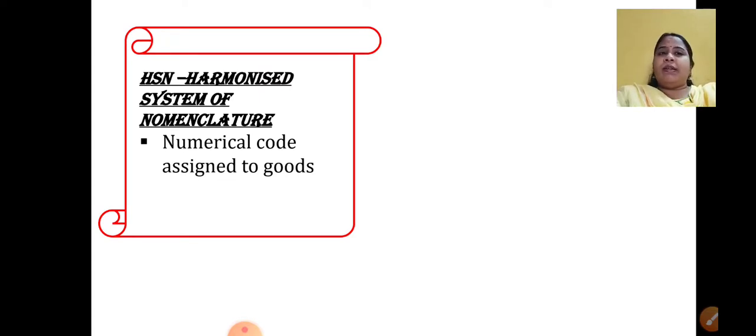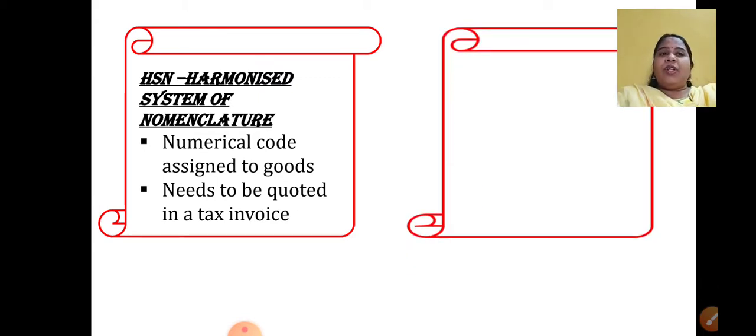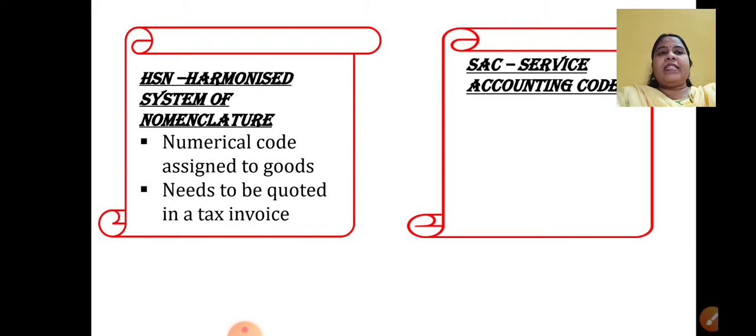As soon as he enters that number that is assigned to it, the rate and quantity, everything will be specified in the bill. Okay, so this is nothing but Harmonized System of Nomenclature. It's a numerical code assigned to goods. It needs to be coded in the tax invoice. It is compulsory that you quote it or write it in your tax invoice. The next important thing that you should know, that was mentioned in the bill, either it can be HSN or it can be SAC.